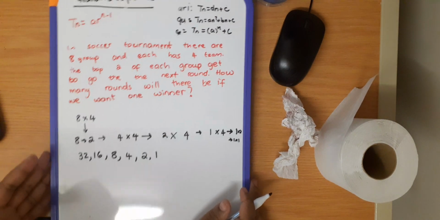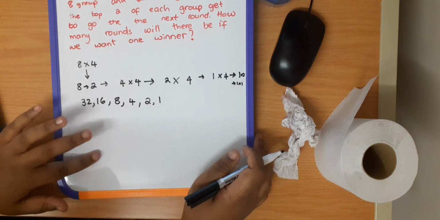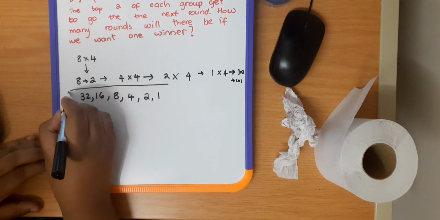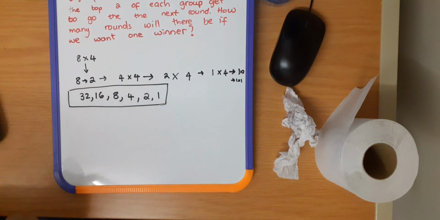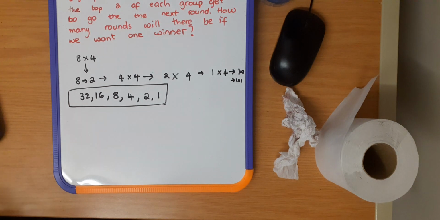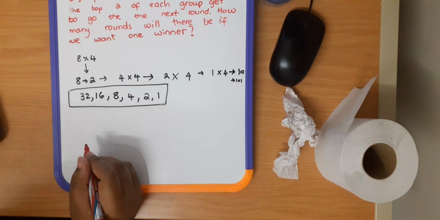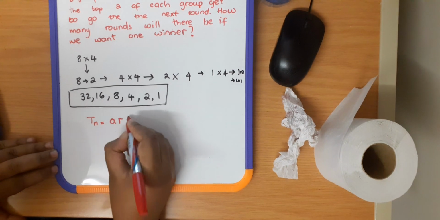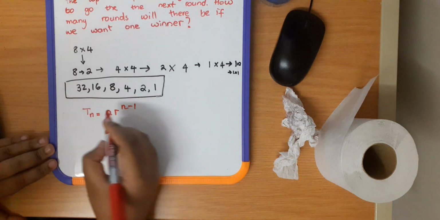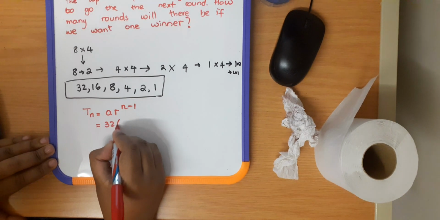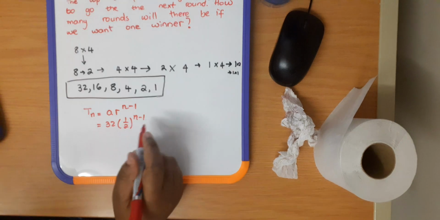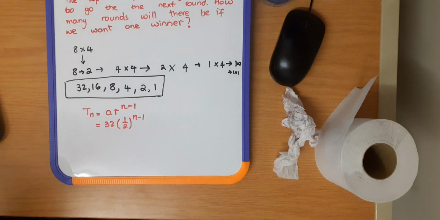So this is a geometric sequence. If I wanted to express the sequence in terms of a general formula, it will be Tn equals ar^(n-1), where the first term is 32 and r is half.